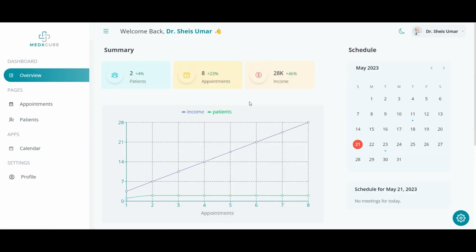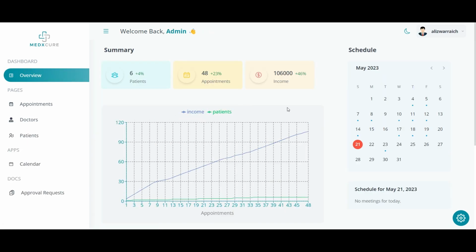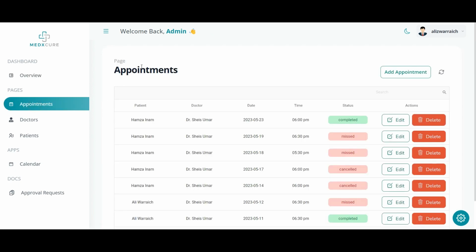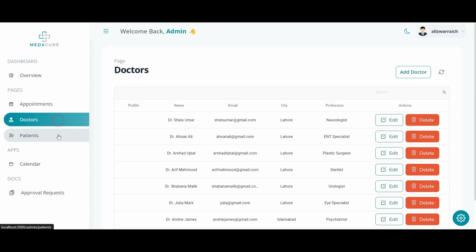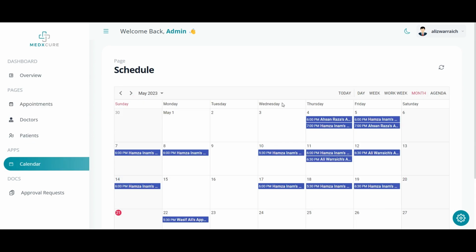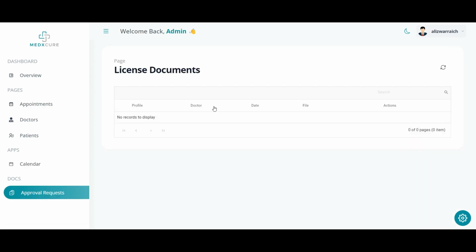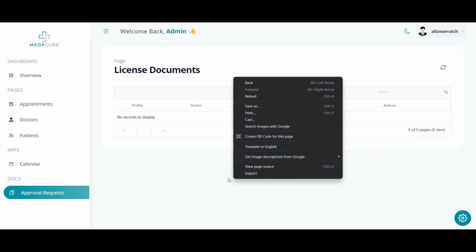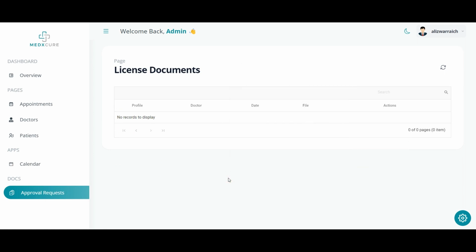Moving on to the admin dashboard. This is the dashboard. The UI is the same as the doctor dashboard. We can view the appointment grid, we can view the doctor and patient grid. This is the calendar showing all the appointments on the platform. This is the approval request page. This will show all the approval requests sent by the doctors in order for them to get verified.